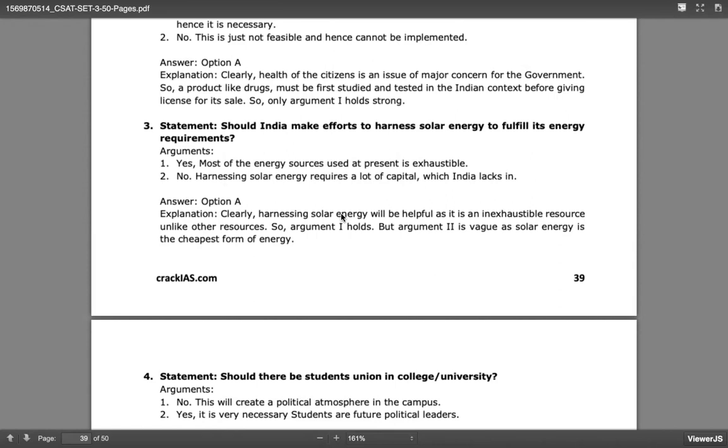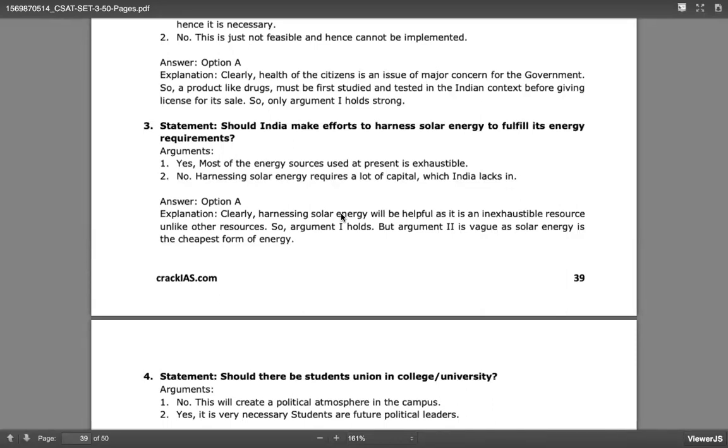Can you tell me? Energy sources? For example, the fossil fuels. Fossil fuels, yeah. Coal, petroleum, all these fuels. We cannot rely on them for a longer time, maybe another 50 years. Solar energy is also exhaustible, ma'am.